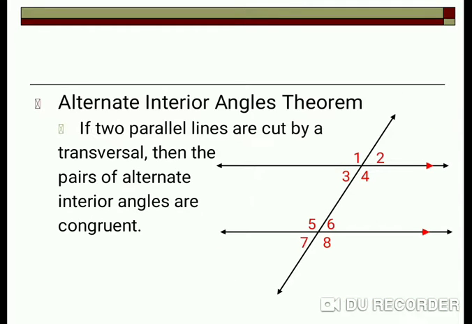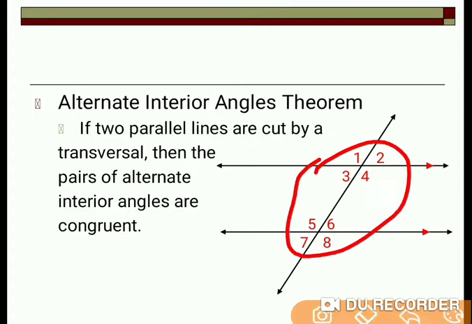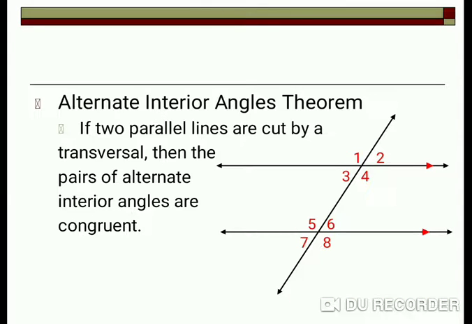Next, alternate interior angles. Here we are going to see among these 8 angles which of them are alternate, which form interior angles, and what it means. If two parallel lines are cut by a transversal, then the pairs of alternate interior angles are congruent.